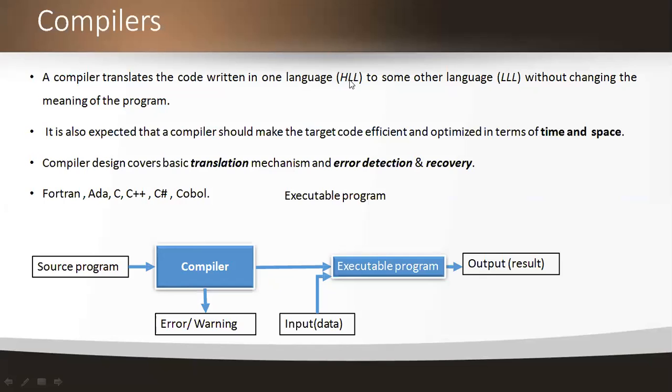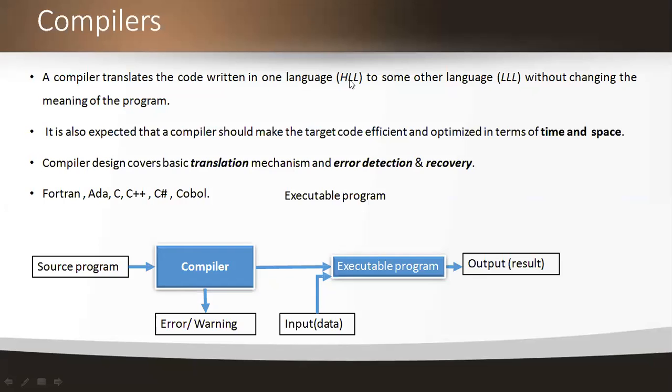How we run the program, the runtime program, we call it a run. We run the program by giving the input data, and then after running the program we get the output, a human understandable output that we call the target program.